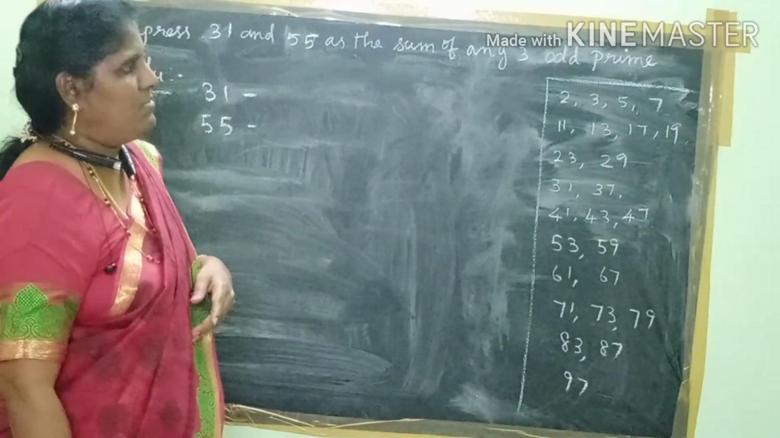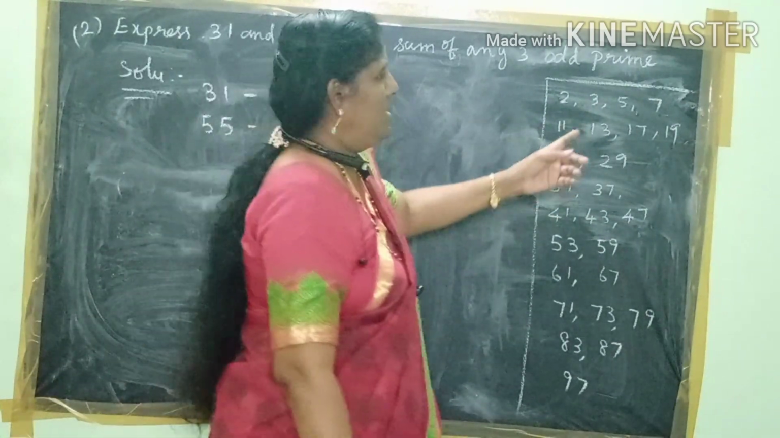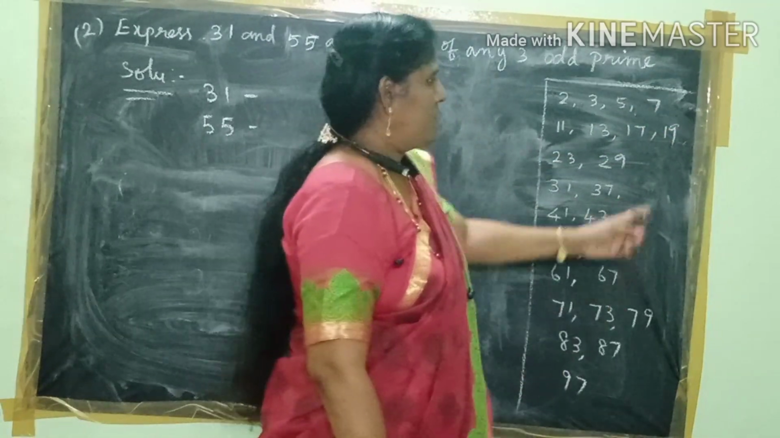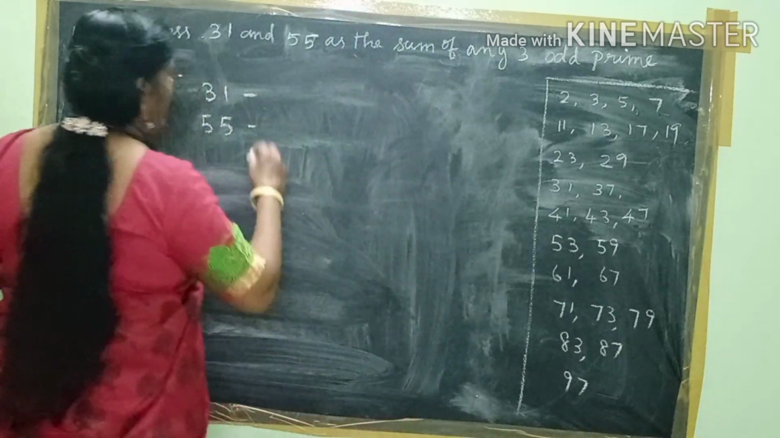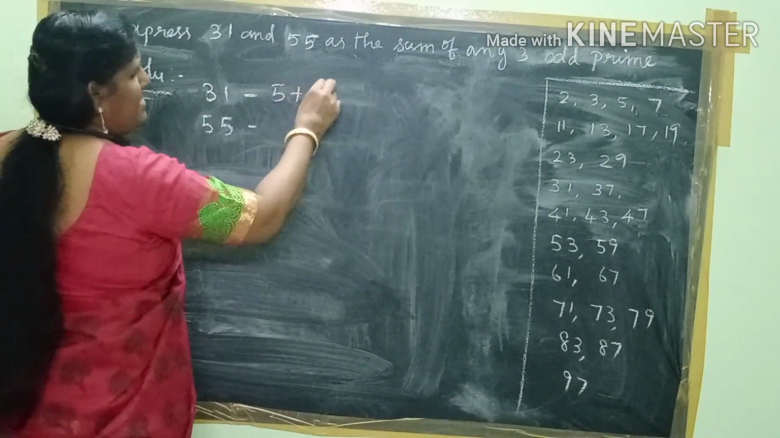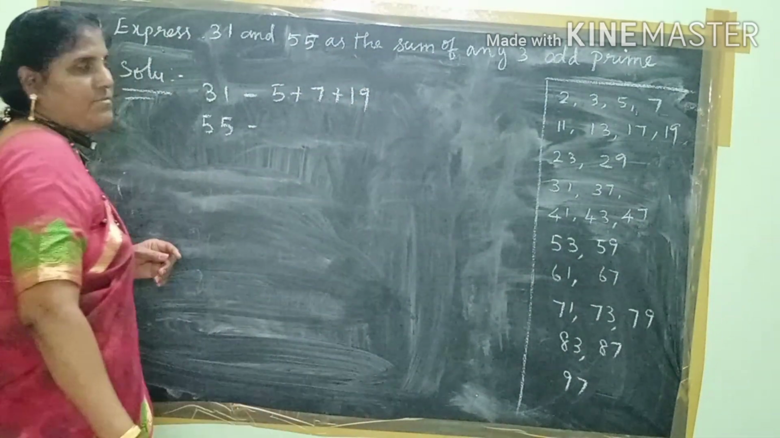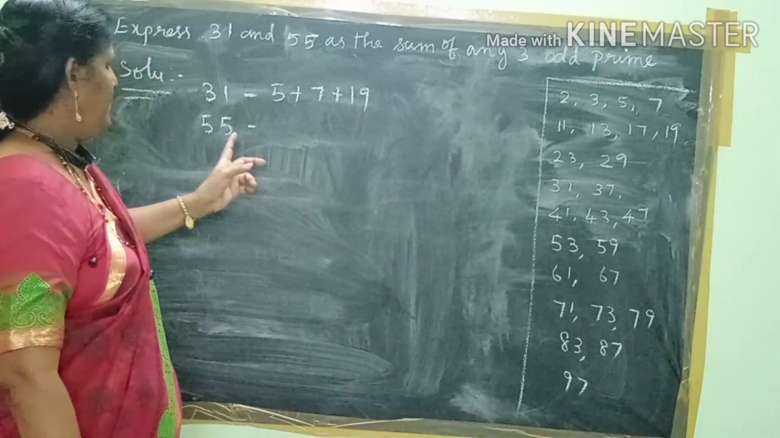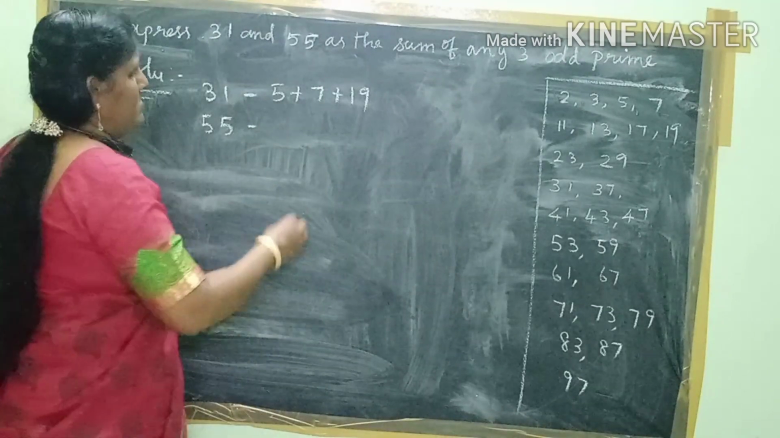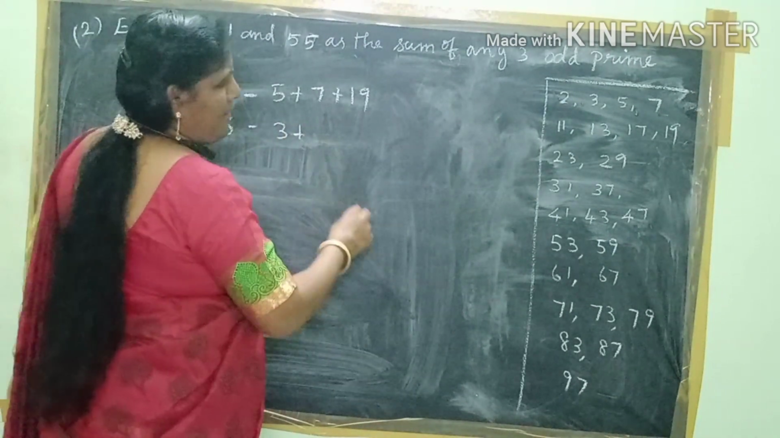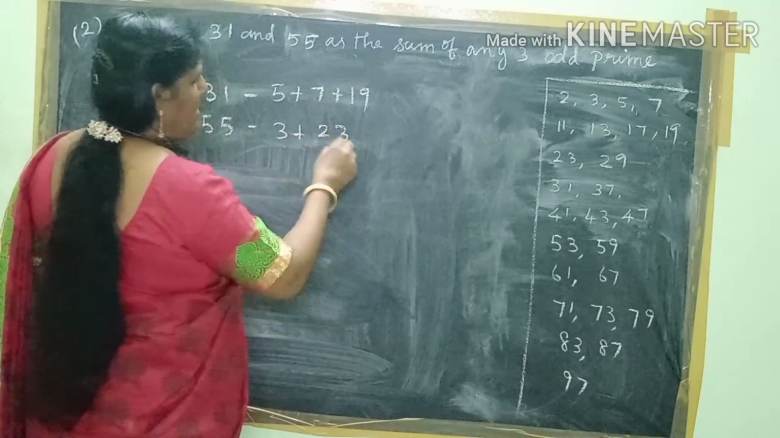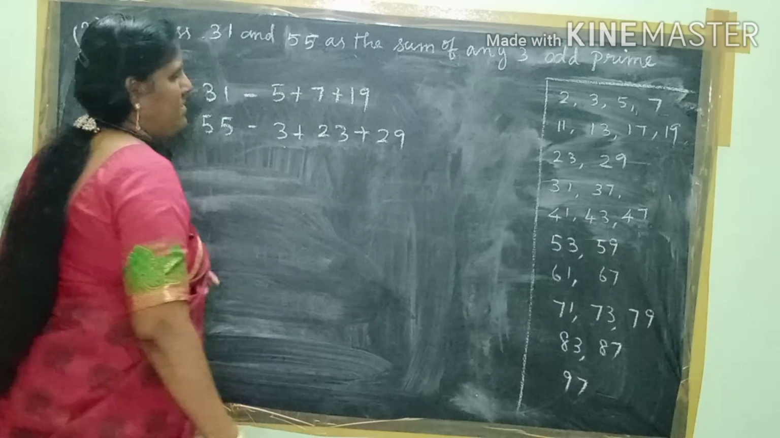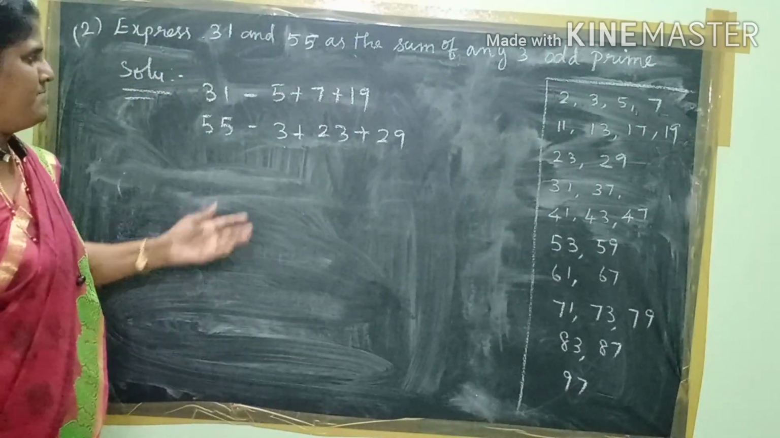Let us see which numbers we will select. Yes, 5 plus 7 is 12, and 12 plus 19 is 31. So 5 plus 7 plus 19. These are three odd numbers. Next, 55: 3 plus 23 is 26, and 26 plus 29 is 55.